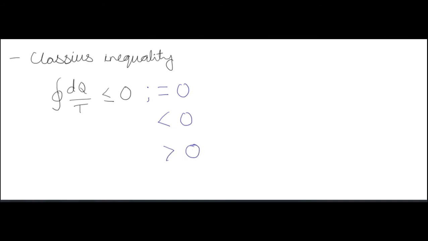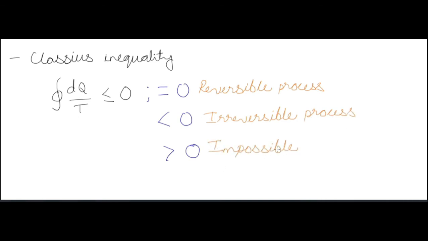We have Clausius inequality. Clausius inequality decides whether processes are reversible, irreversible, or impossible. So what is Clausius inequality? Clausius inequality is the cyclic integral of dQ by T is less than or equal to 0.